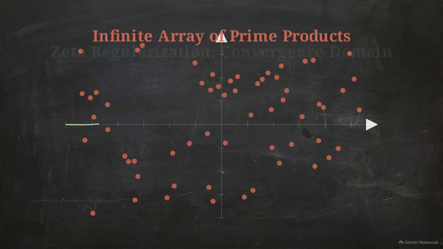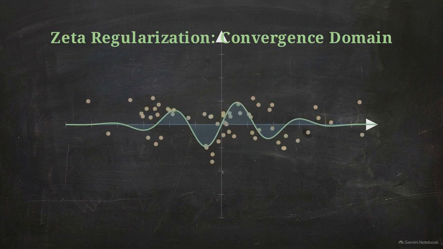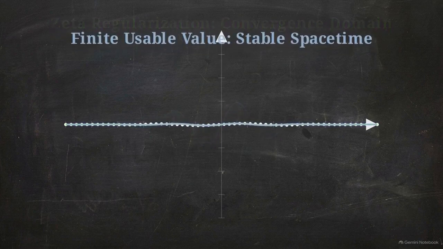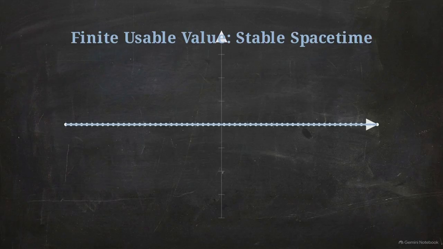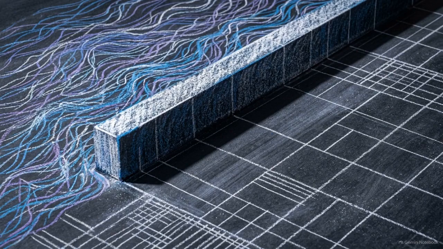It maps this infinite array of prime products directly onto the curve you see here, settling onto the precise convergence domain of the Riemann zeta function, which forces an infinitely complex calculation into a finite, usable value. These stress tests confirm the Lagrangian is an entirely airtight rendering system. By deriving our physics from strictly bounded topological constraints, the framework prevents the existence of mathematical infinities entirely.